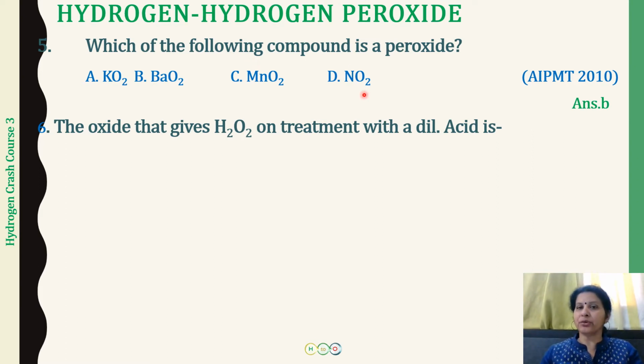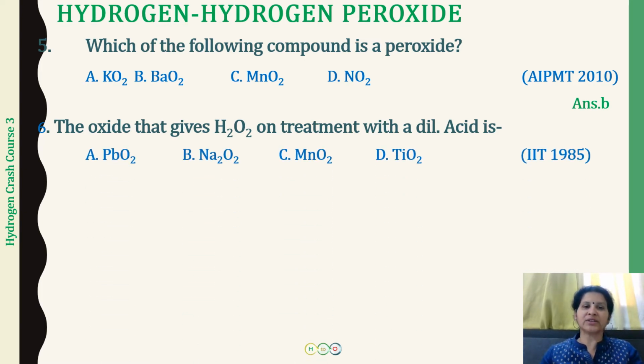Similarly, in NO2, the oxidation state of nitrogen is going to be +4 and oxygen is going to be -2. So the only option that is correct is barium peroxide, where oxygen is going to have an oxidation state of -1. So the correct option is B option.